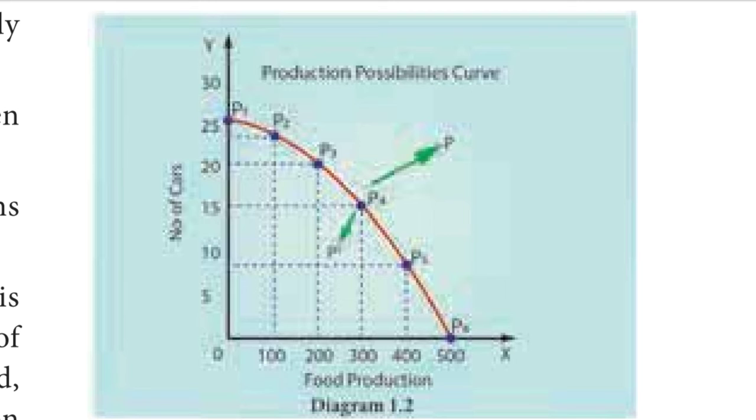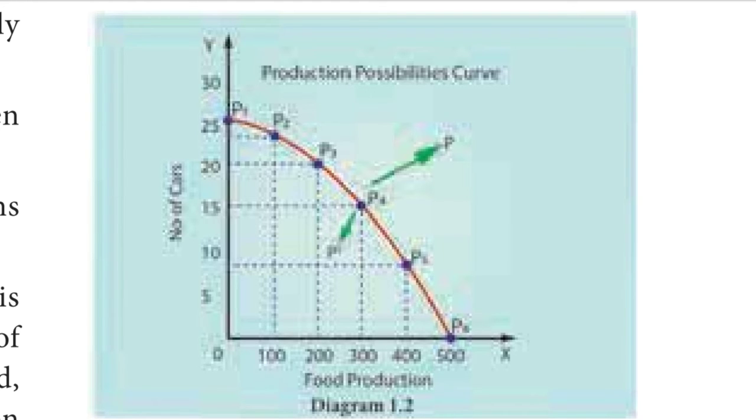Thus, we see that if we are willing to have more food, we should be willing to sacrifice more cars. For instance, to reach possibility three from two, the economy produces 100 units of food by sacrificing 3 units of cars. A full employment economy must always, in producing one good, be giving up something of another. This assumes, of course, that at least some resources can be transferred from one good to another.